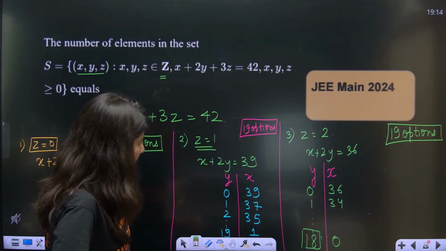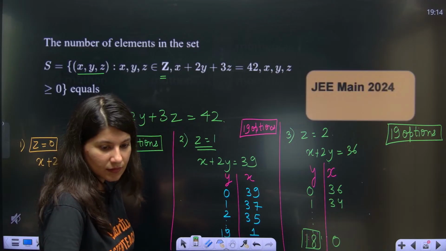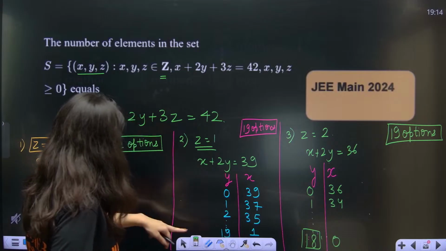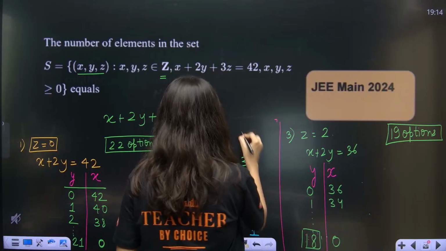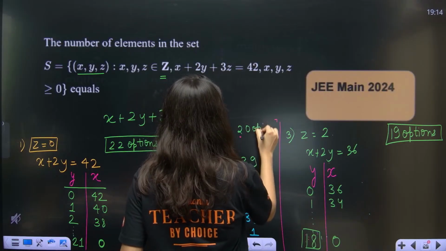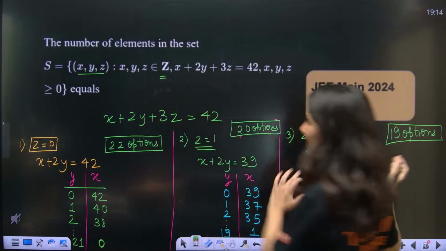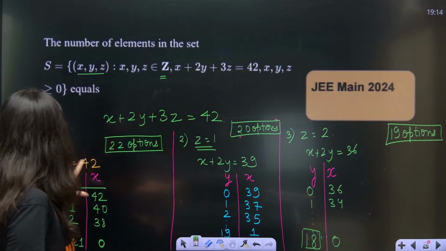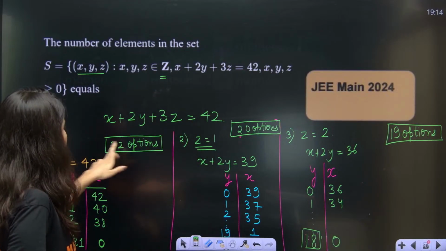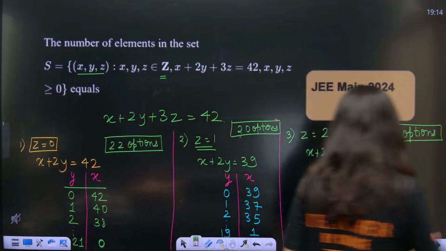Sorry, not 19, no? From here, how many? 20 options. No, sorry. Yes. From here, 20 options. Okay. I can see a pattern, by the way. 20 options. Okay. Then 19 options. Okay. All right. Hold on. That means for z is equals to 0, we have 22. Z is equals to 1, 20 options. Z is equals to 2, 19 options.